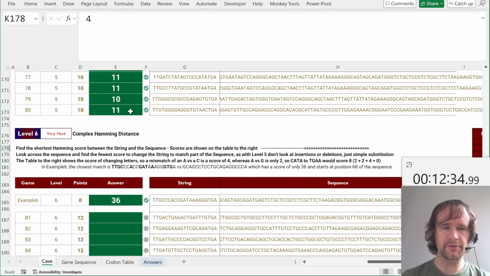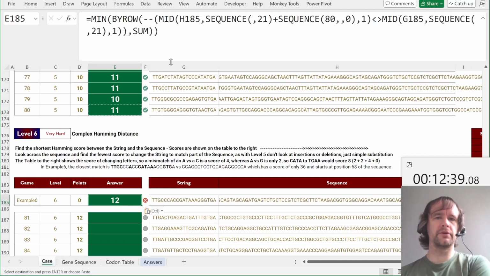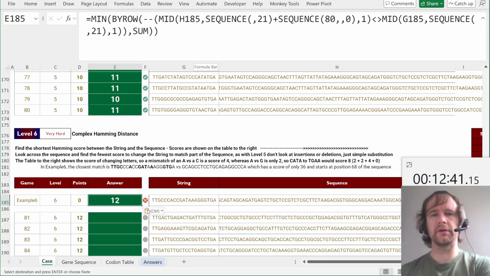So the logic is going to be very similar to before. So I'm going to copy this down here, and let's just see if we can do it without any faff.